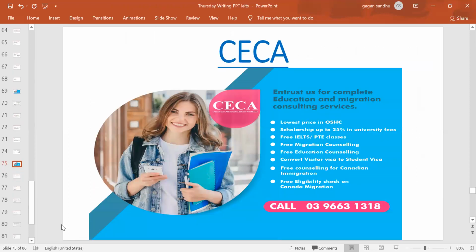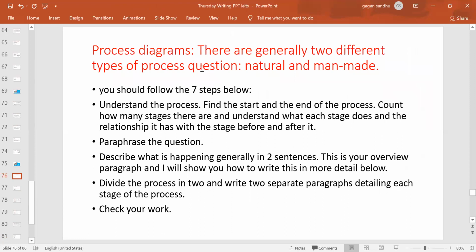And after this, the last diagram you can have in your exam is the process diagram. There are two types of process diagram generally, the natural and the man-made. The man-made are the ones where they're talking about the products or the manufacturing done by humans, right?